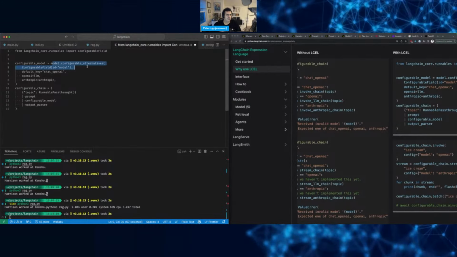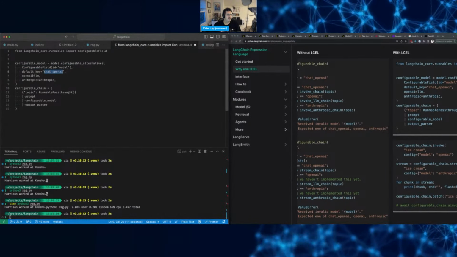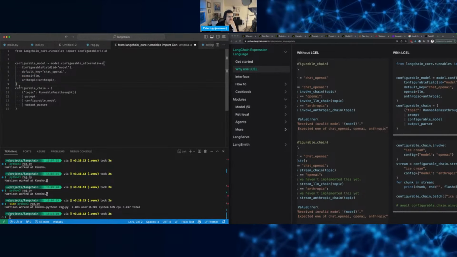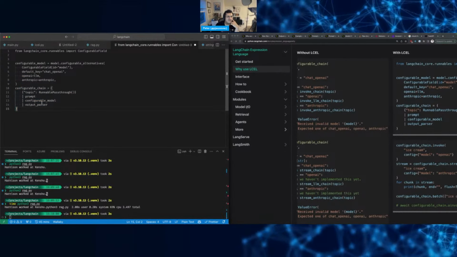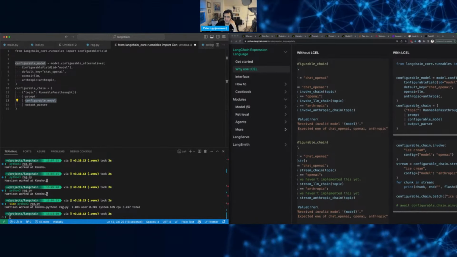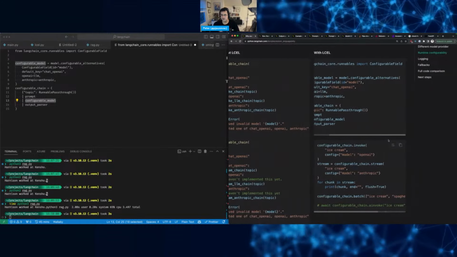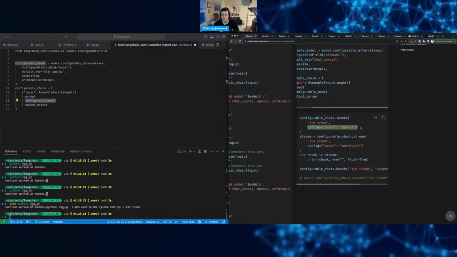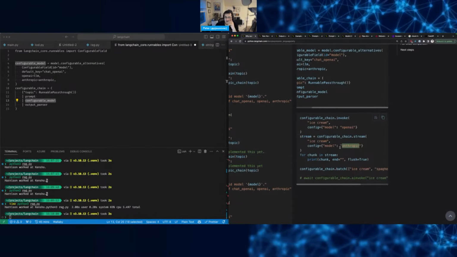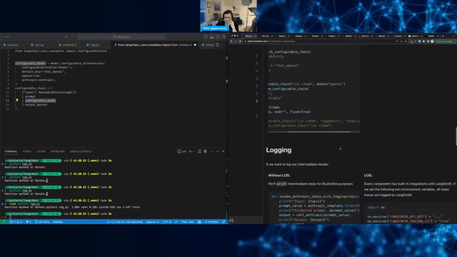So you can create a configurable model. Default is going to be, yeah, perfect. Because the chain is exactly the same, right? It's just the model that gets replaced, and then you can decide which one to call down here, right? Say I want to explicitly call OpenAI versus Anthropic or whatever you have. That's nice, a nice abstraction.